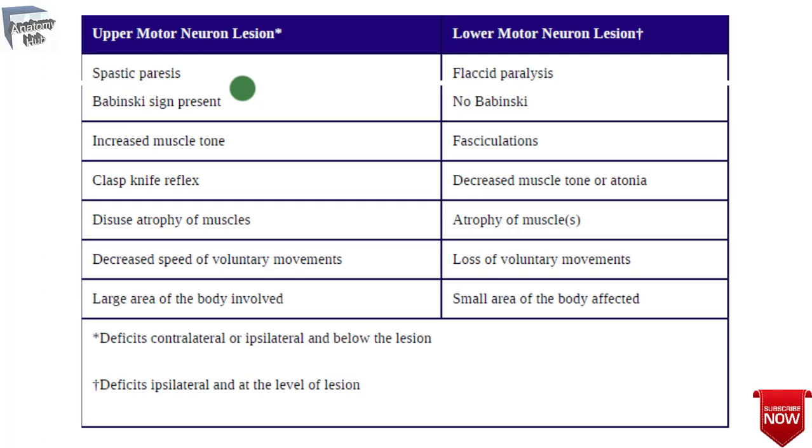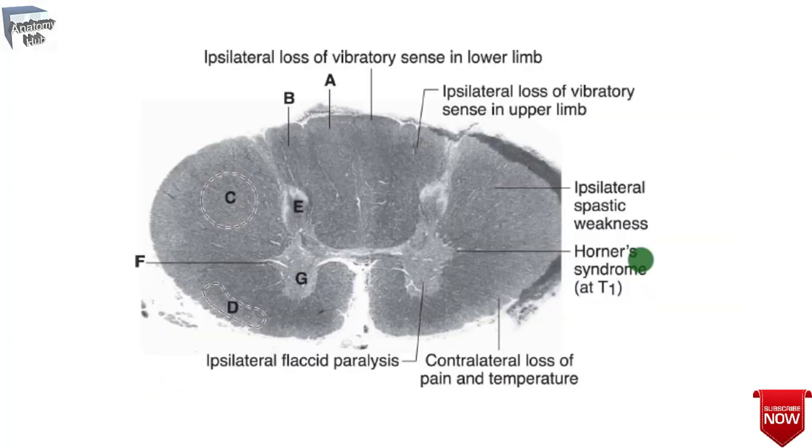Upper motor neuron lesions between the cerebral cortex and the medulla, above the decussation of the pyramids, will result in a contralateral spastic paresis below the level of the lesion. So friends, here we have completed the neural systems, mainly the motor systems of the spinal cord.